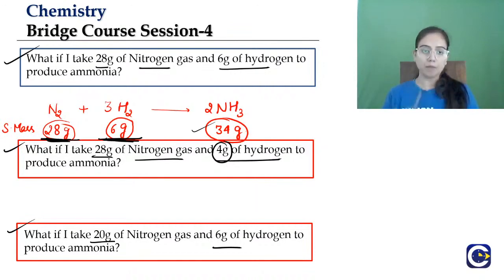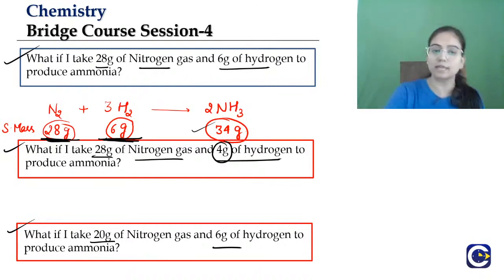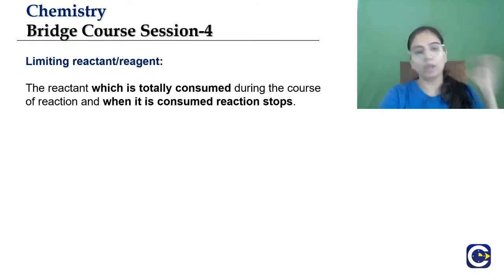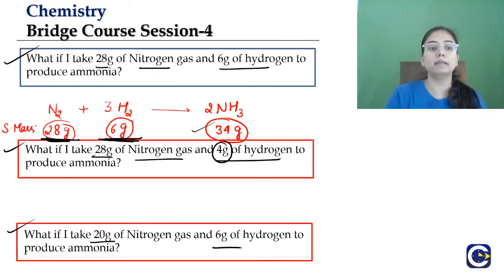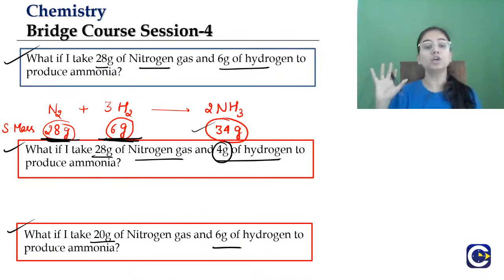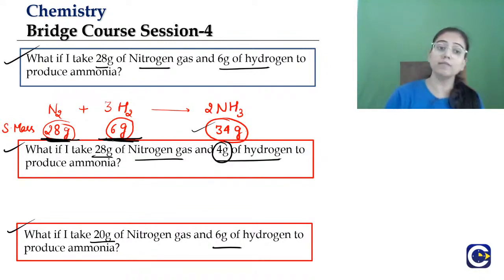Now, if we are varying, if we are changing, means we are minimizing the amount of a reactant, will it affect the product or will it affect the reaction? So that's what you will understand in this session, and that's what we call limiting reactant. When a reaction is occurring, this 28 gram of nitrogen and 6 gram of hydrogen is completely used.